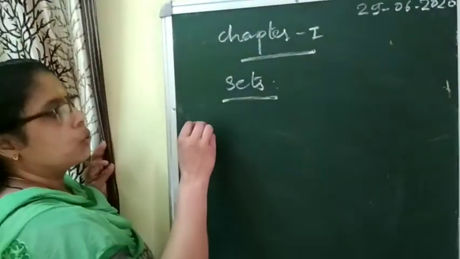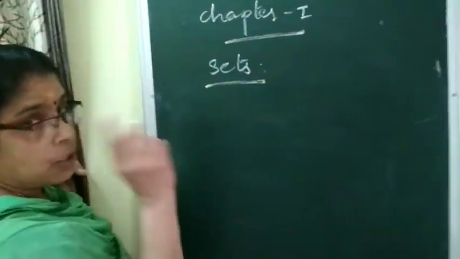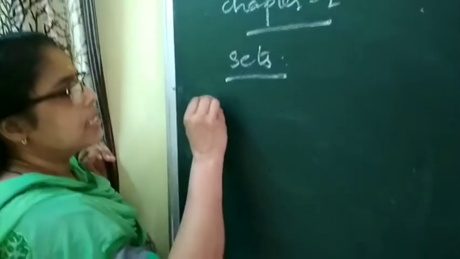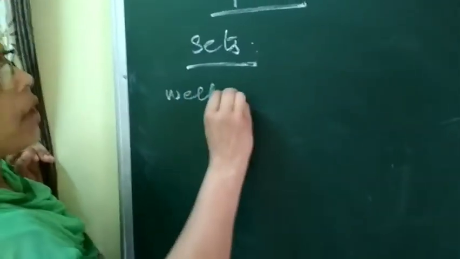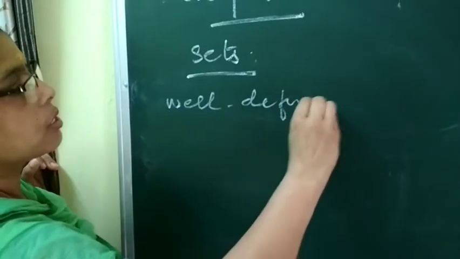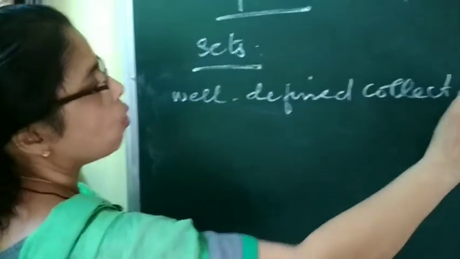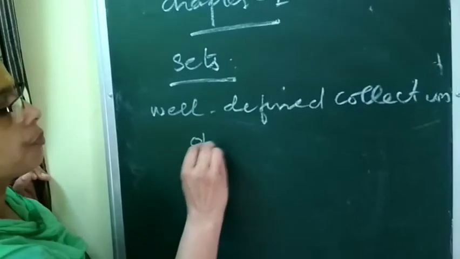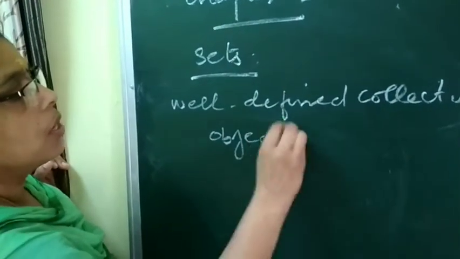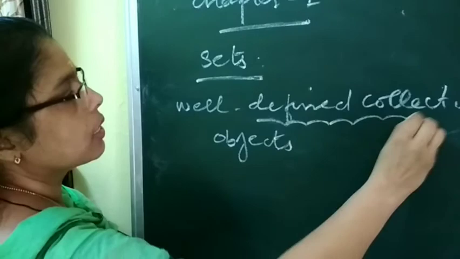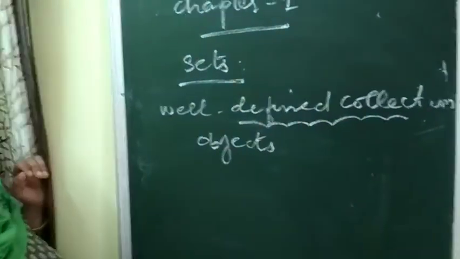Sets, do you remember what is the definition of sets? Set is a well-defined collection of objects. This word well-defined has a very important meaning.